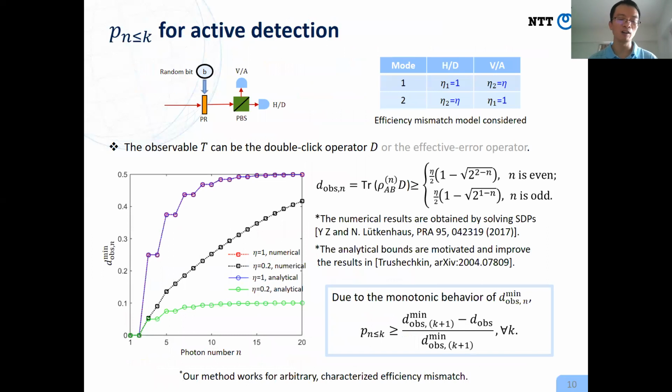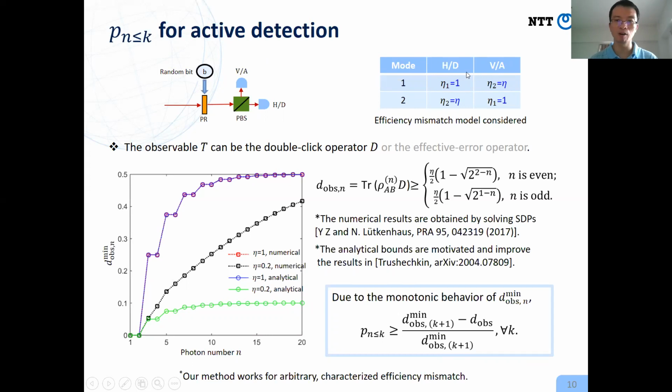Now let's see how to implement this procedure. For the active detection case, the intuition is that multiple photons will cause clicks at both detectors. We call this double clicks. With the increase of the photon number, the double click probability will increase. That's our intuition. We can formalize this intuition by studying the double click operator.